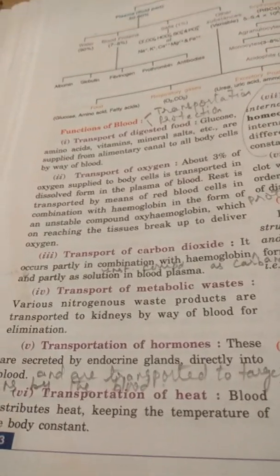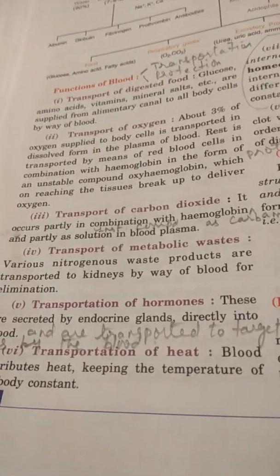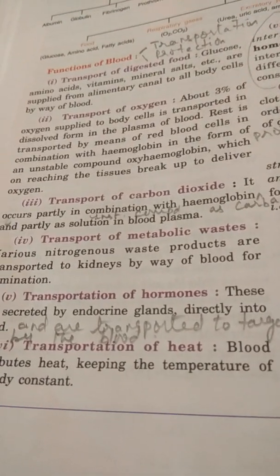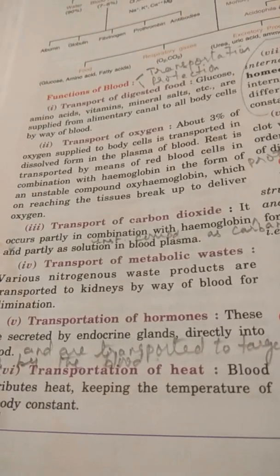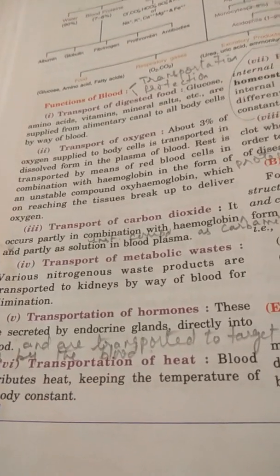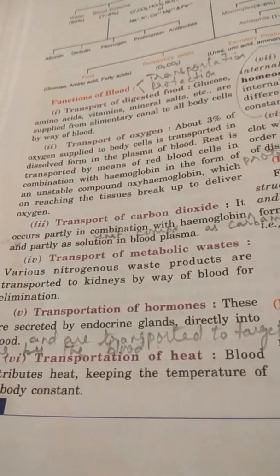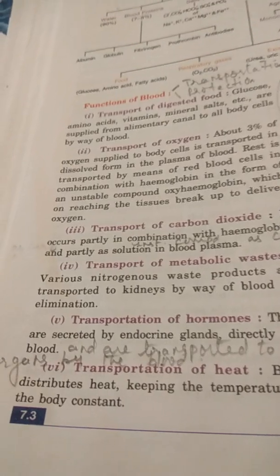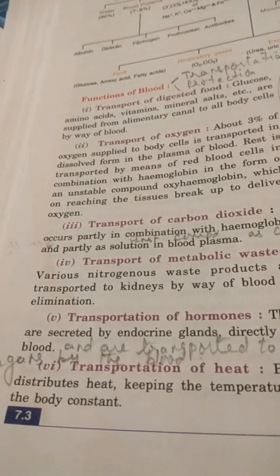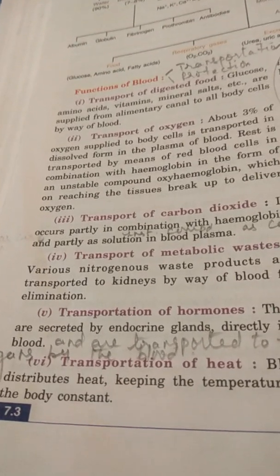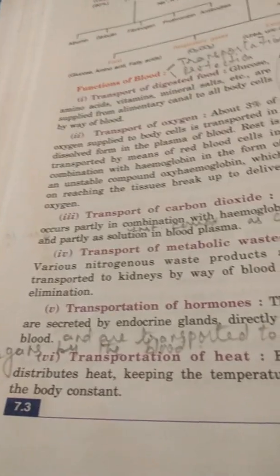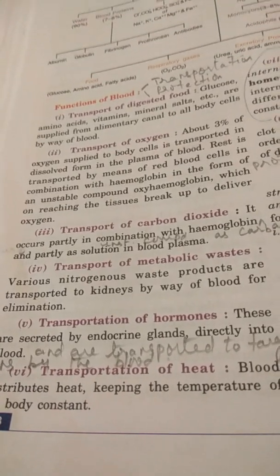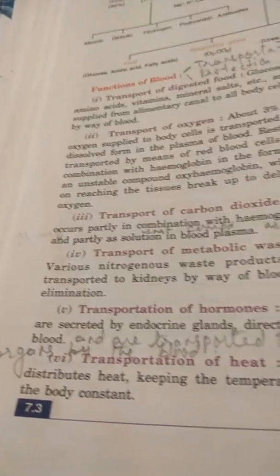That oxygen immediately will combine with hemoglobin to form an unstable compound, oxyhemoglobin. Thus the blood will travel and reach the different parts of the body, to different cells, where the oxygen will be released from the blood plasma to the body cells through blood capillaries, and the oxyhemoglobin, being an unstable compound, will break up into oxygen and hemoglobin.